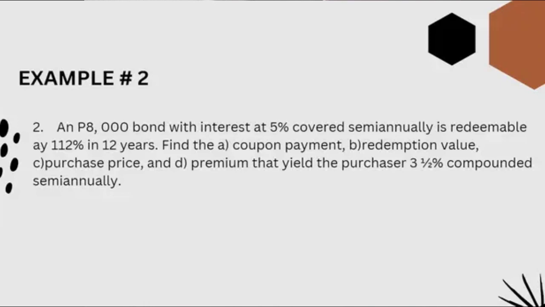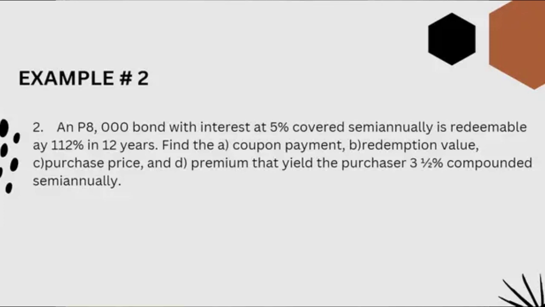An 8,000 pesos bond with interest at 5% compounded semi-annually is redeemable at 112% in 12 years. Find the coupon payment, redemption value, purchase price, and premium that yield the purchaser 3 1/2% compounded semi-annually. So dito apat yung hahanapin natin, which is yung coupon payment, yung ating redemption value, yung purchase price, and yung premium that yield the purchaser.